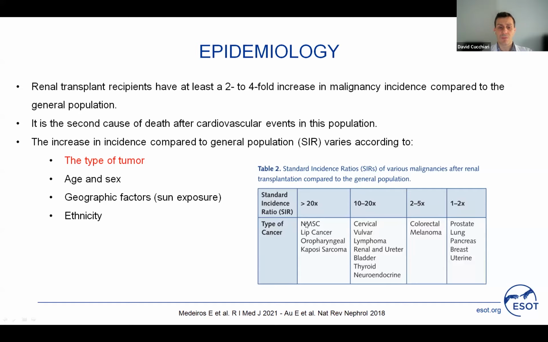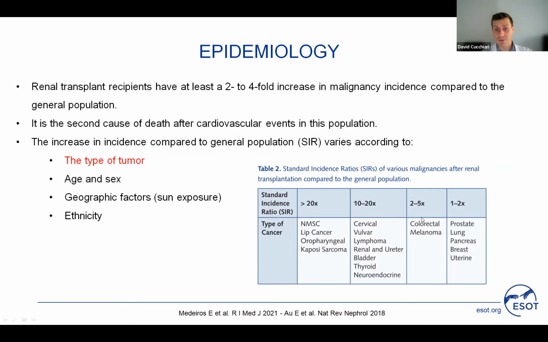For example, non-melanoma skin cancer, lip cancer, typical cancer of smokers, oropharyngeal cancer and Kaposi sarcoma, whose standard incidence ratio is 20 times higher in kidney transplant population than in general population. Other cancers that are very common in transplant population are urogenital cancer, post-transplant lymphoproliferative disease, thyroid, and neuroendocrine cancers.